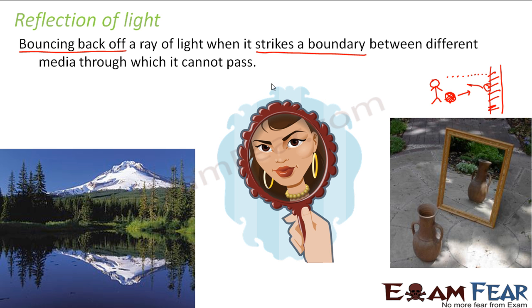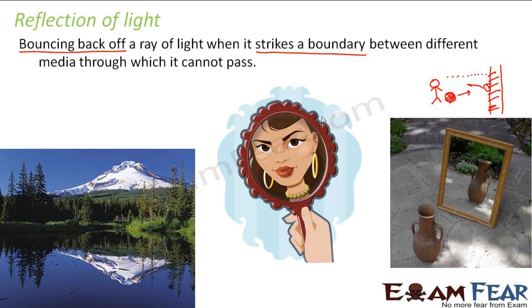You would have seen yourself in a mirror, right? How is it that you're able to see yourself in the mirror? Because the mirror is acting as a boundary through which the light rays cannot cross. So the light rays from your face fall on the mirror and bounce back. Since the light rays bounce back, you are able to see yourself in the mirror. You are the object here, and the image which you see in the mirror is your image.